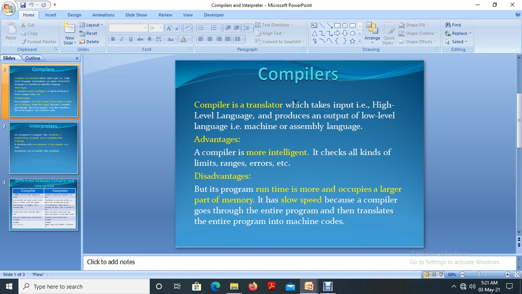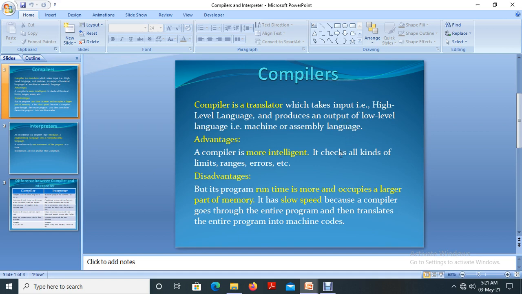So we are going in depth. We are going to discuss what a compiler is in depth. Okay, a compiler is a translator which takes input, that is high level language, and produces an output of low level language, that is machine or assembly language. Very simple. It is just a translator to convert from a high level language to a low level language.